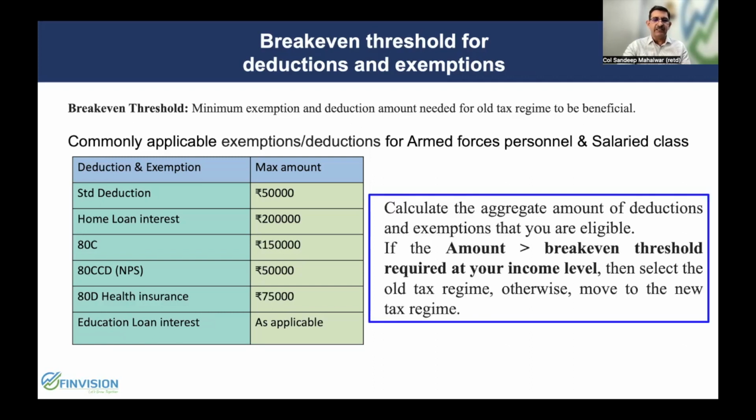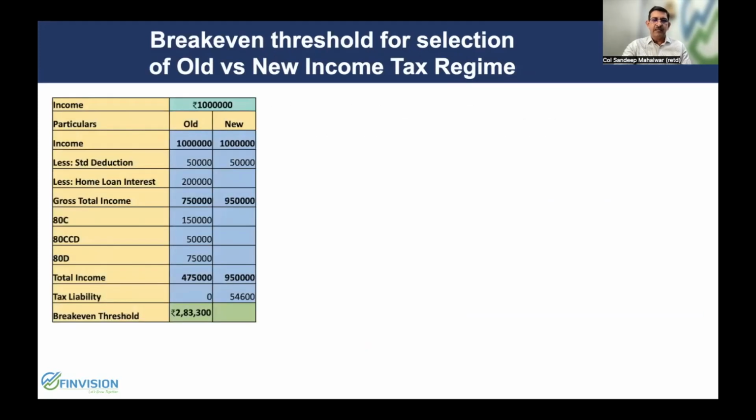So under these heads, you need to calculate your aggregate amount of deductions and exemptions that you will be taking in the entire year. If the amount of those deductions and exemptions is greater than the break-even threshold required for your annual income, then select the old one. Otherwise, the new one should be the option. We will come to the threshold on an income basis next. So here is the table which lays down the break-even threshold required.